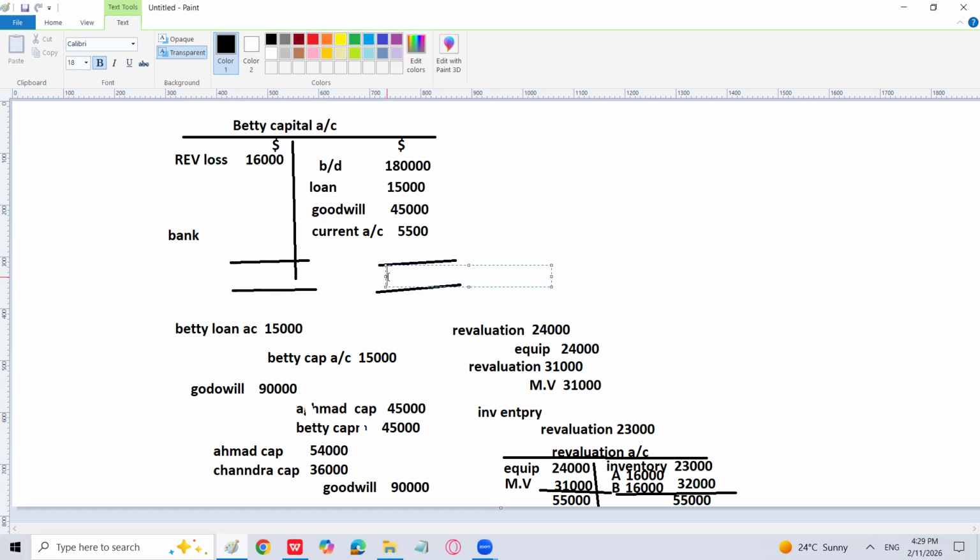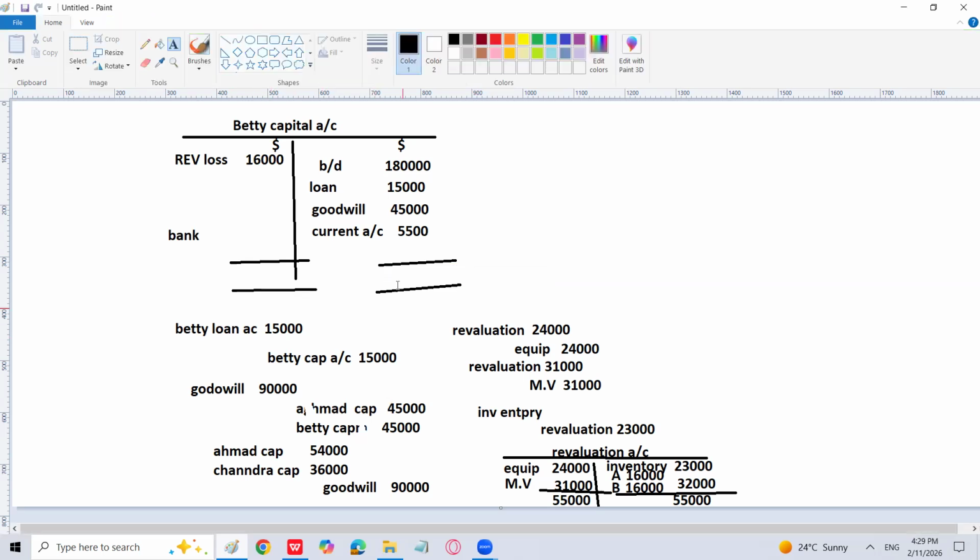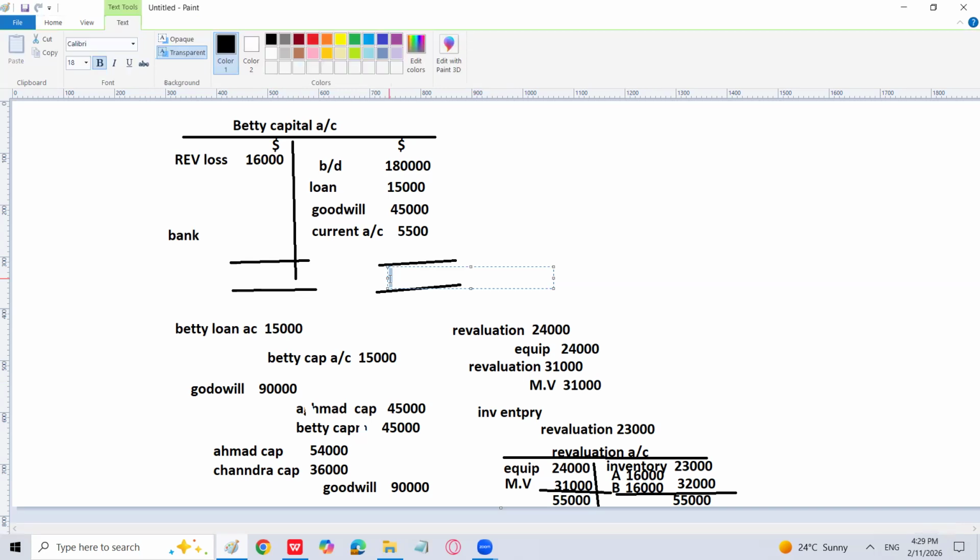There is no debit in the goodwill because Betty is retired from the partnership, so he is not a new partner. There is no new ratio of him. Yes. So that's like the total 83,500. No, wrong. Please calculate it. Yes, 245,500. Okay, 245,500. I will write here also 245,500. Now the bank is going to be 245,500 minus 16,000.